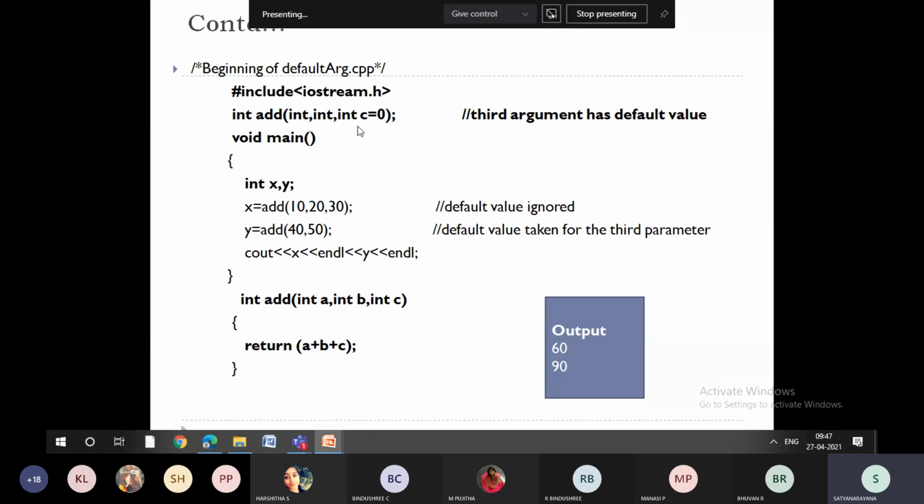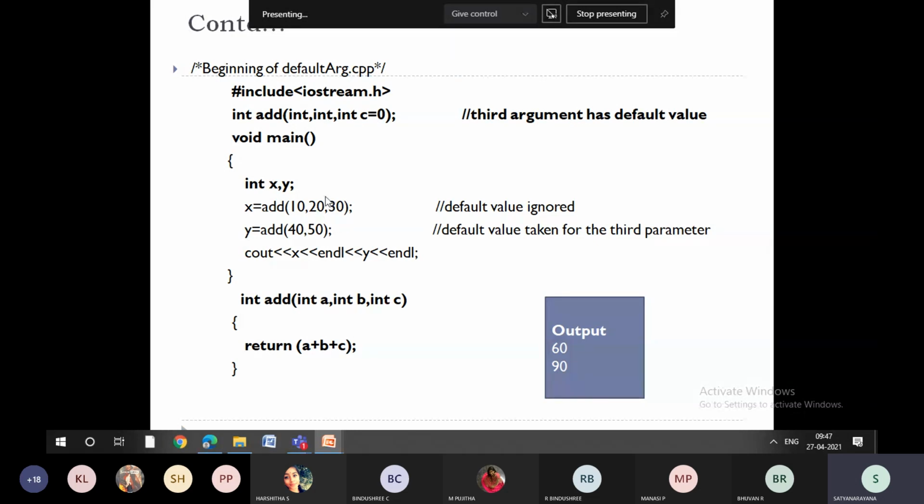See here, what we have done is we have called a function called add, where the first two parameters are integers. The third parameter is also an integer, but the default value of c is 0. Now, when I call the function add of 10, 20, 30, because I have assigned some value to c here, the default will get overwritten.